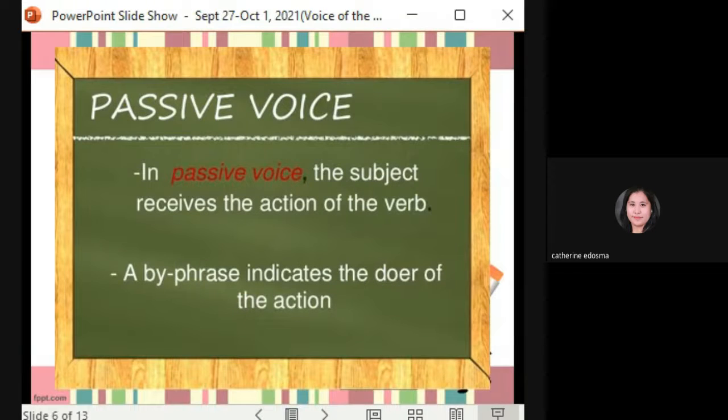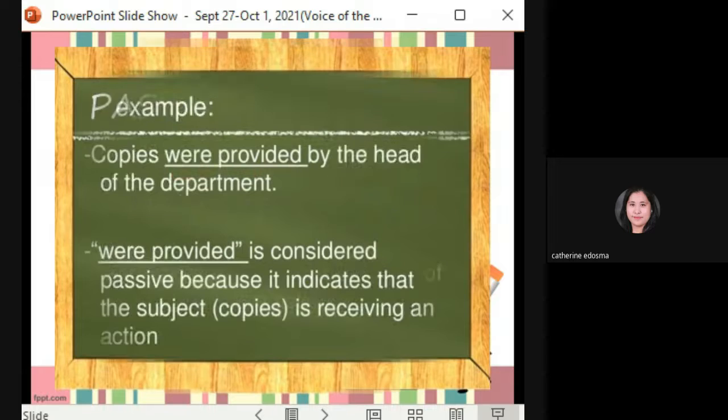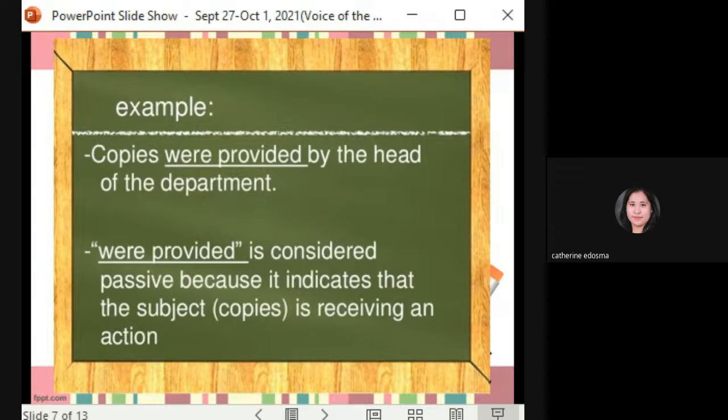Passive voice: the subject receives the action of the verb. A by phrase indicates the doer of the action. Example: copies were provided by the head of the department. Were provided is considered passive because it indicates that the subject, copies, is receiving an action.